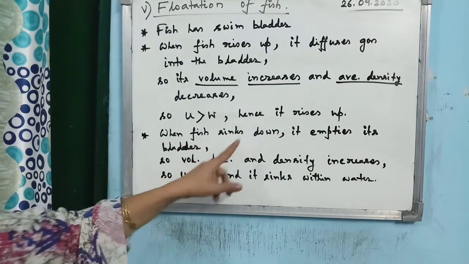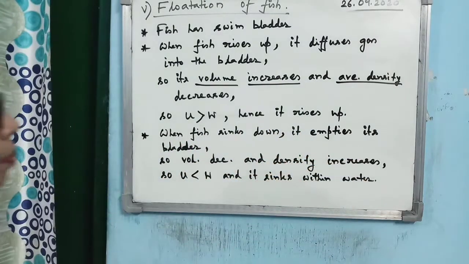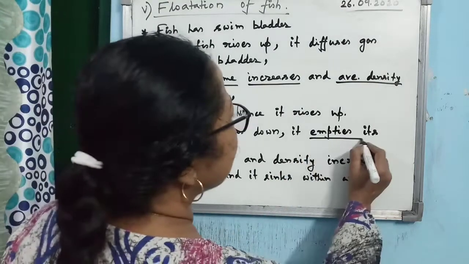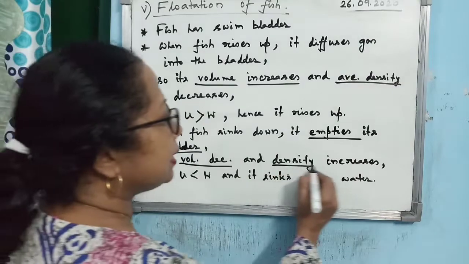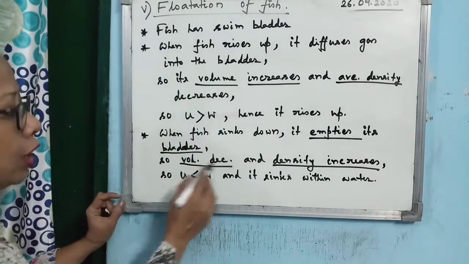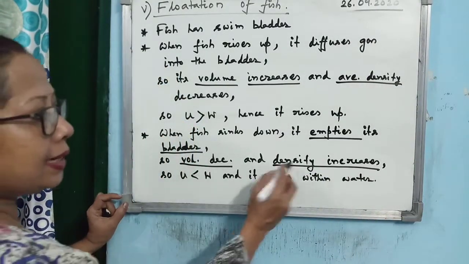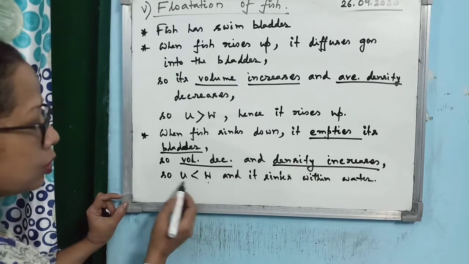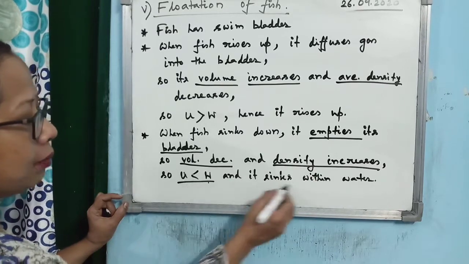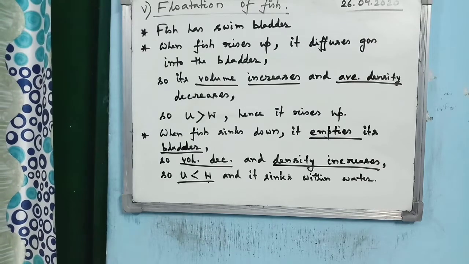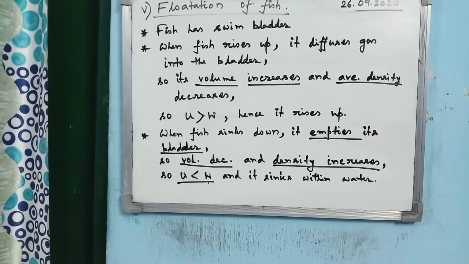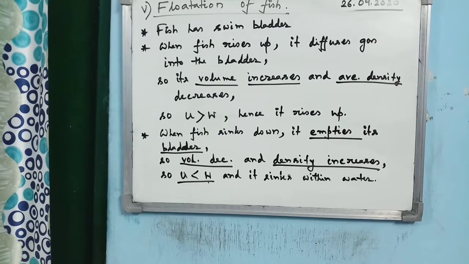And when the fish sinks down, it empties its bladder, so volume decreases and density increases. When volume decreases, upthrust decreases; density increasing means weight increases; so U becomes less than W and it sinks within water. So this is the way, point-wise, you should write down the answer on how a fish can float in water.